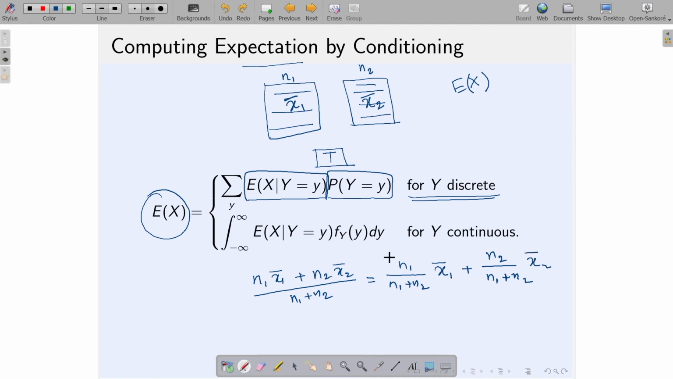Now, you see what I am doing. You can think of this one as the probability that a student is in this column. And this one is again a probability, the probability that the student is in the second column. So, this is the probability of the first column, and this is the probability of the second column.